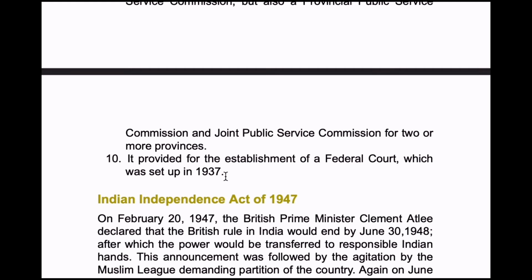Okay, now next it provided for the establishment of federal court, which was set up in 1937, and Supreme Court was established in 1774 at Calcutta with one chief justice and three other judges under Regulating Act. Now here federal court was established in 1937.